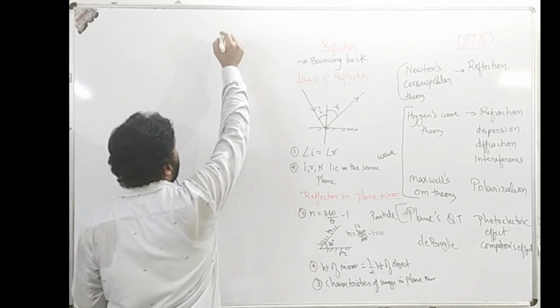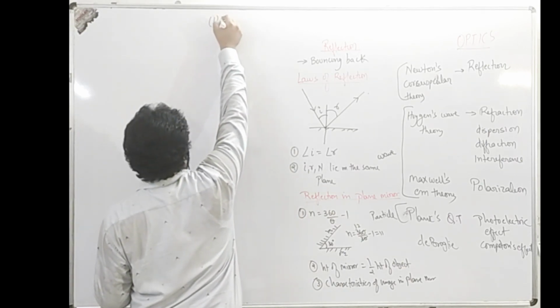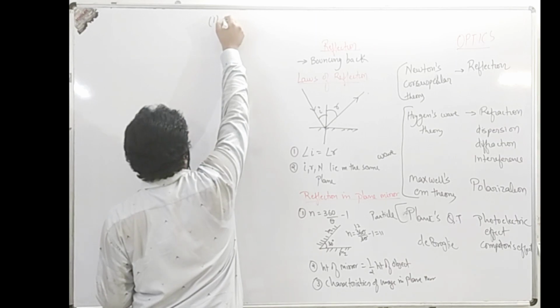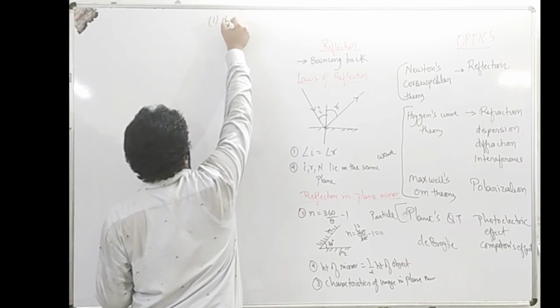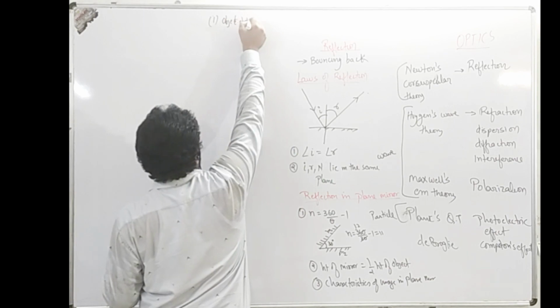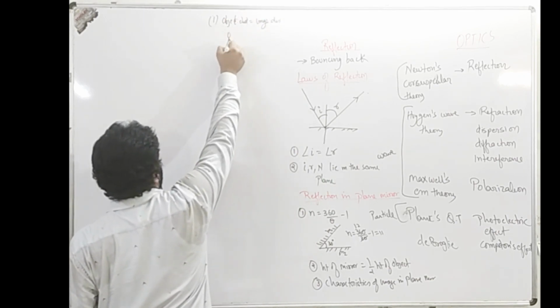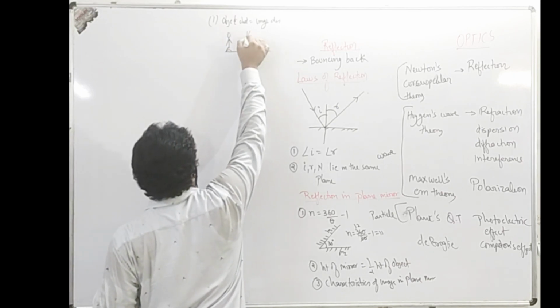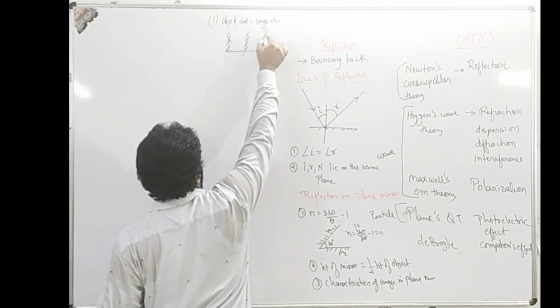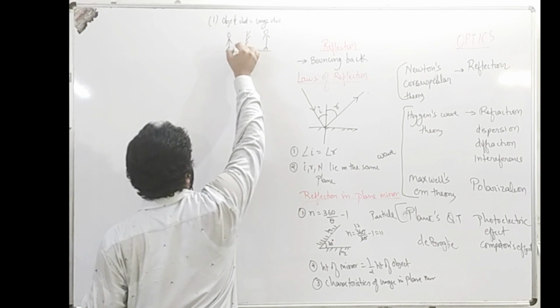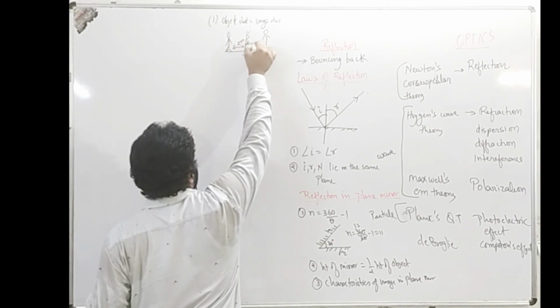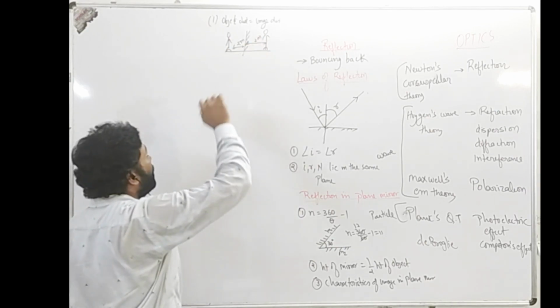The first property is that the object distance from the mirror is equal to the image distance. Let's say you are standing somewhere over here and here you have a plane mirror, and its image is formed inside. If this distance is 2 meters, obviously your image inside will also be 2 meters.